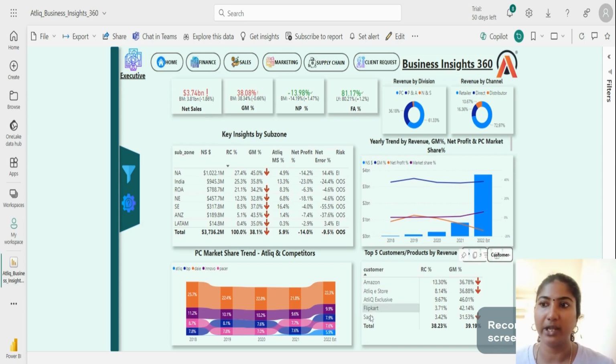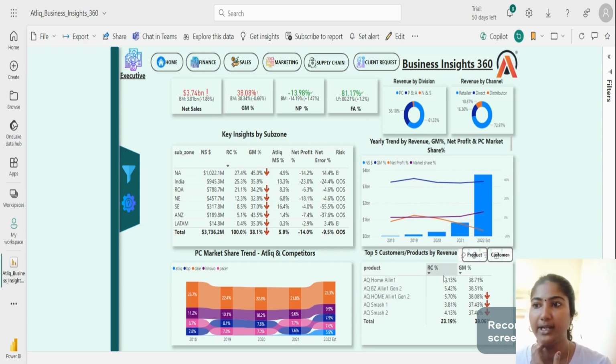And this is the top 5 customers and products by revenue. In terms of revenue contribution, Amazon is the top number 1, contributing 13%, and Sage is at 3%. This is the top 5 customers. And in terms of product, we can see this product, AtliQ home product, which is giving around 5.7%.